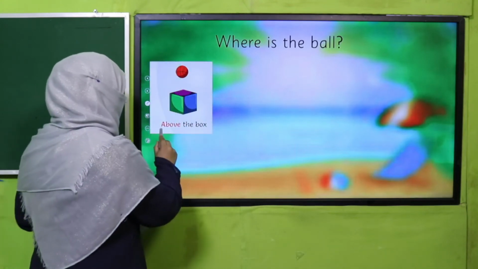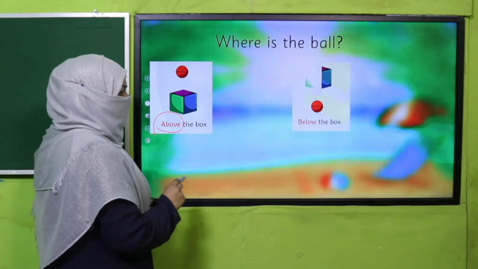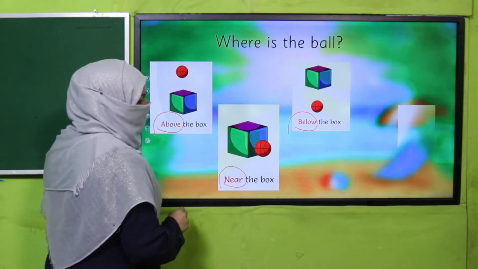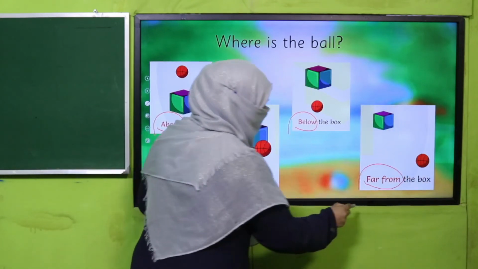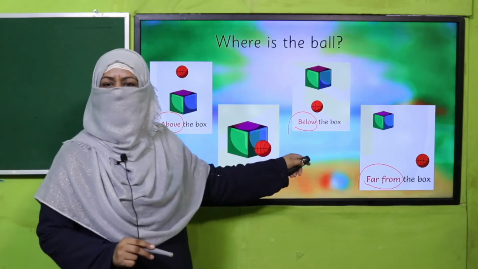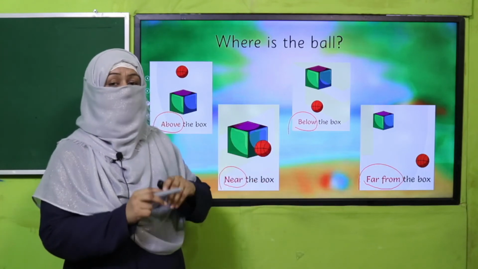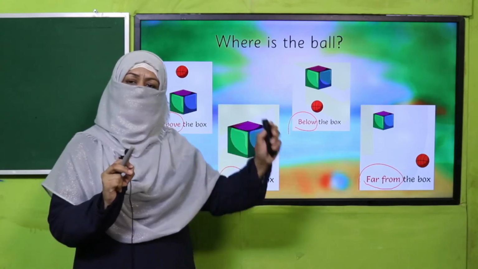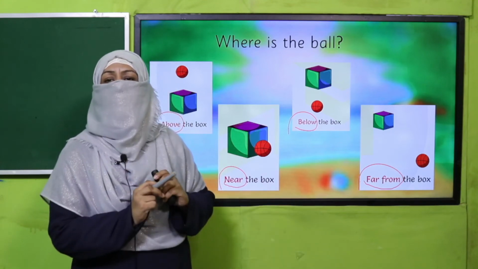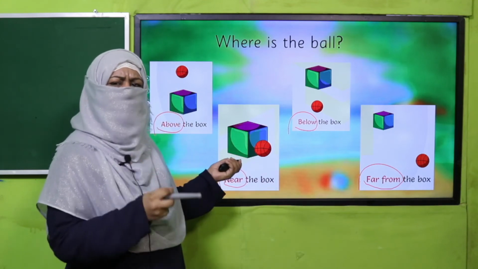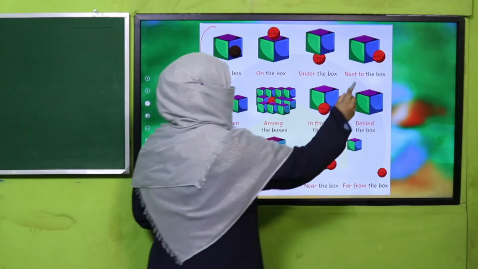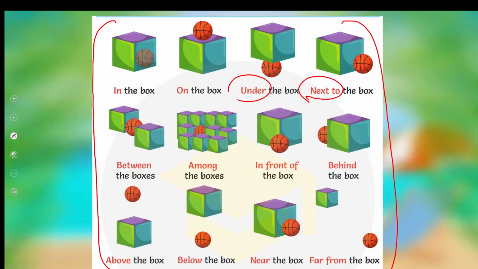Where is the ball now? Above the box. Where is the ball now? Below the box. Where is the ball now? Near the box. And where is the ball now? It's far from the box. Now all these words which are telling us the position of the ball are prepositions. This is how, beta, we tell the position of one naming word with respect to another naming word by using prepositions, right? This concept we have learned in very much detail. So this is how, according to each picture, we use different prepositions because every time the position of the ball is different.